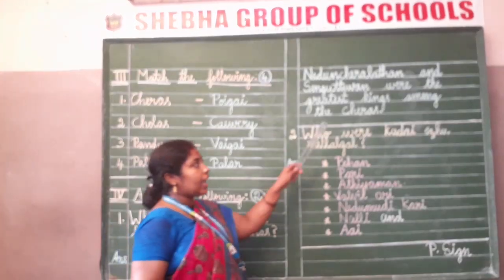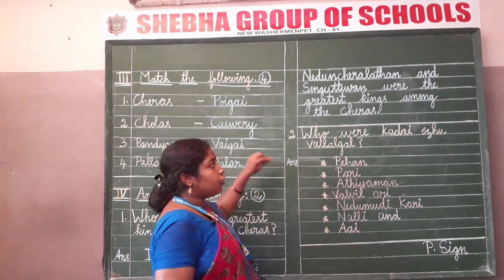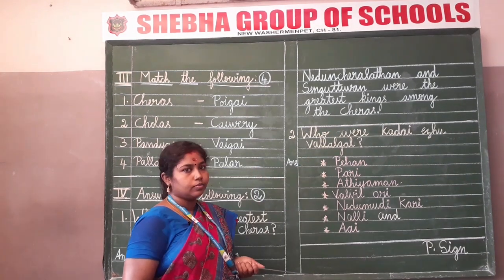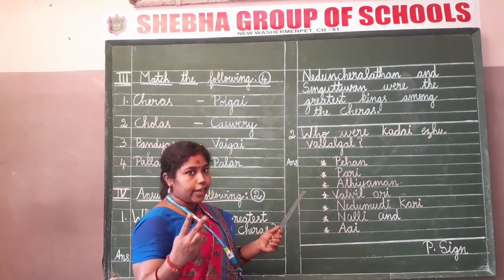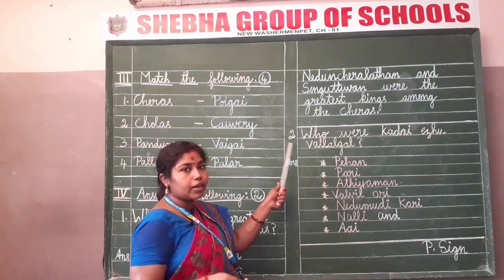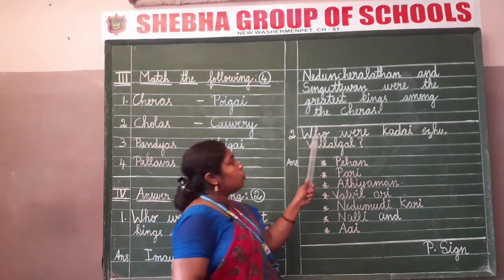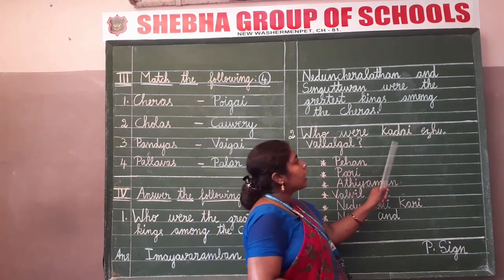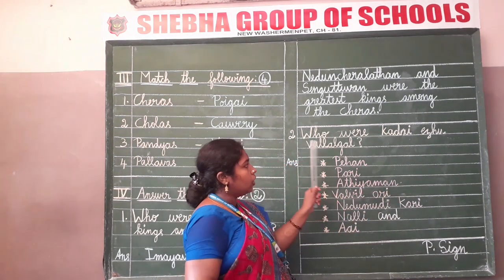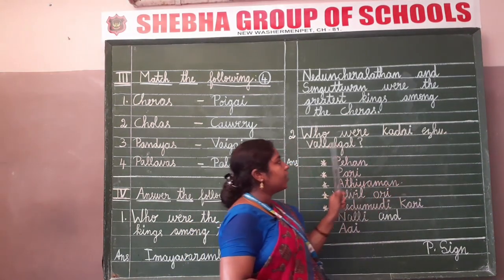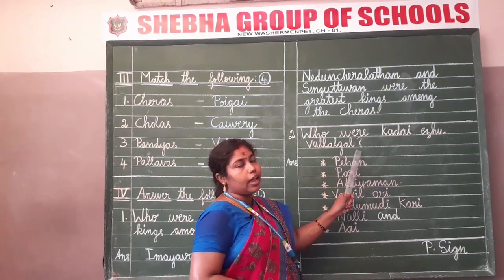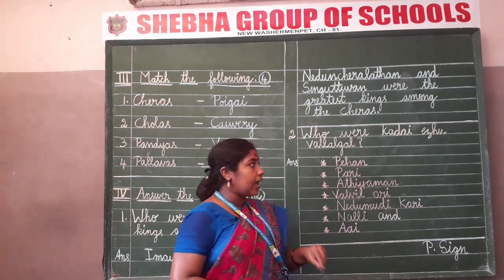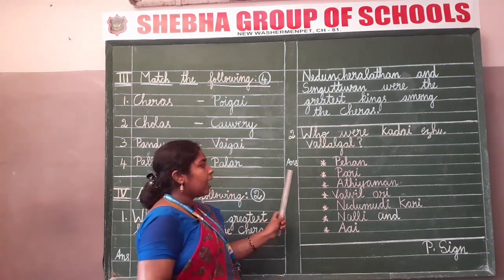After completing the answer with a full stop, you have to draw a line to make your note neat and clear. Now we are going to write the second question. Write the serial number in the margin. Now let me explain. Who were the Kadaiyezhu Vallalgal? Question mark. After writing the question, what you have to do, children? You have to leave one line. So leave a line and write the answer.